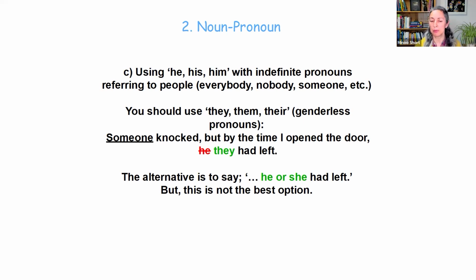So the example would be: someone knocked, but by the time I opened the door, the mistake would be he had left. We don't know if the someone was male or female. So the correct pronoun to use here is they had left. The alternative is to say he or she had left, but this is not the best option. It makes your sentence long and a bit awkward. Okay, so that's that category.